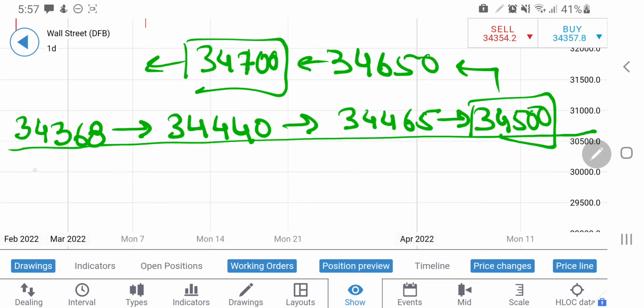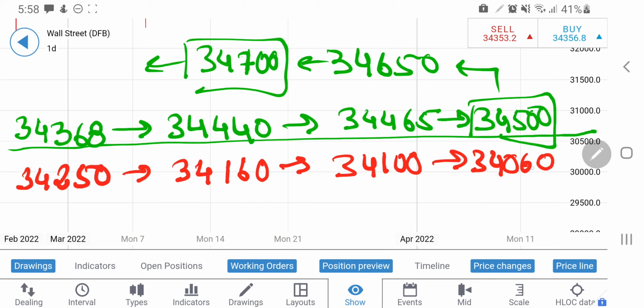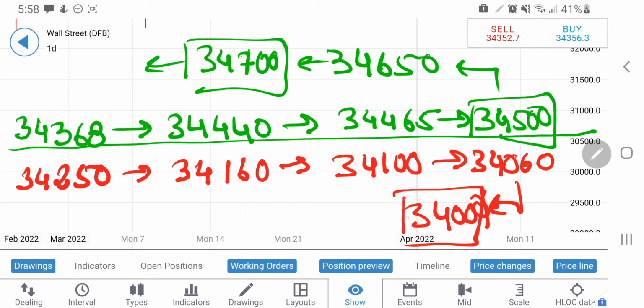On the downside, let's talk about the short entry there. You can take a short entry at 34,250. The target is towards 34,160, 34,100 and 34,060. Below that, 34,000 should provide a very strong support for any further drop. Any move below 34,000 will try to take it towards 33,800, and below that, sky is the limit. It can drop drastically on the downside.